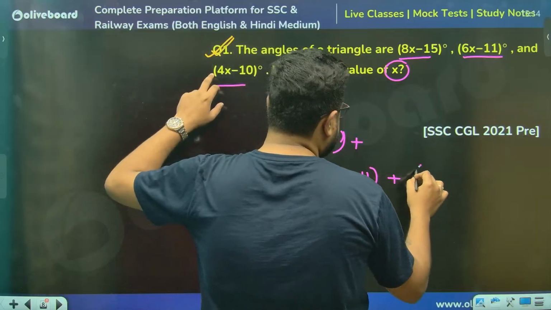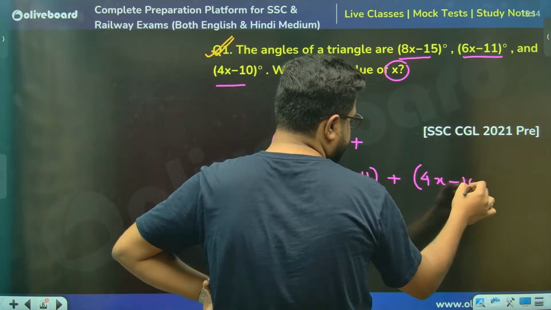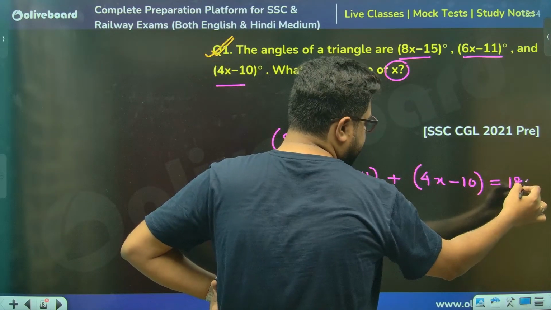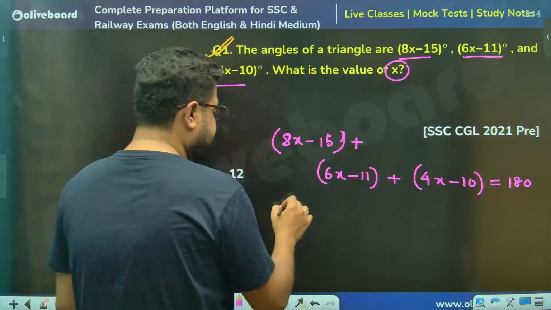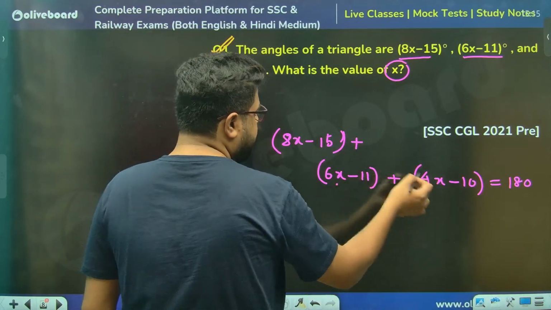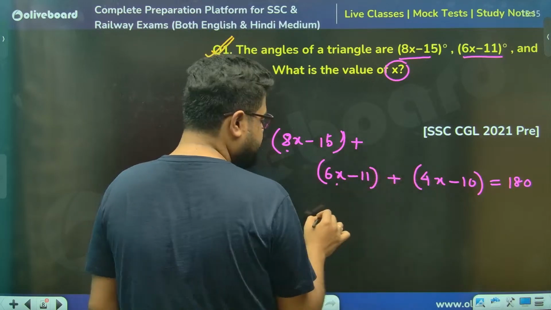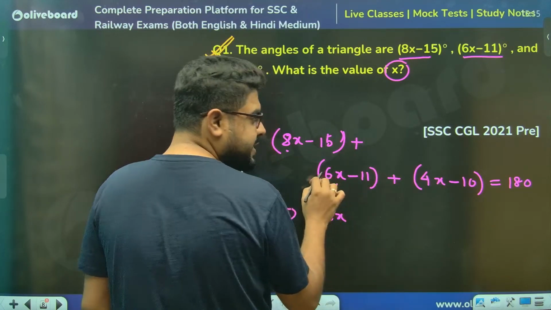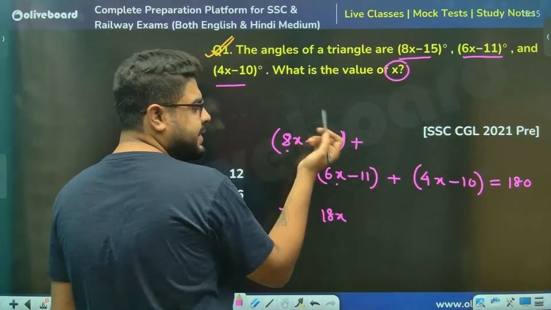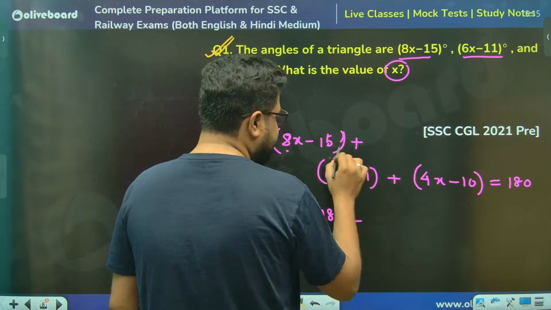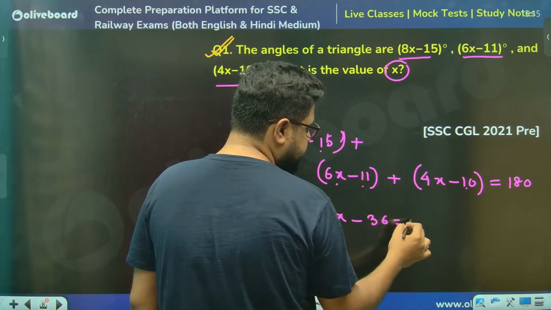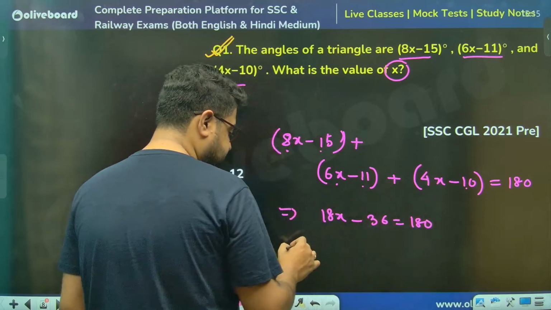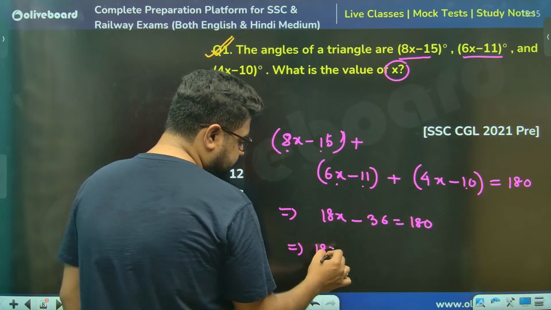The last one is 4x minus 10. This is equal to 180 because the sum of three angles must be 180. So from there, 8x, 6x and 4x make 18x. Minus 15, minus 25, minus 10 is minus 36. It is 180, so from there 18x.